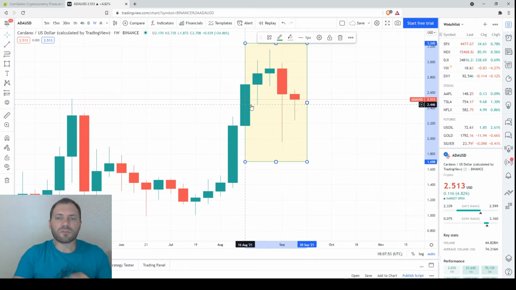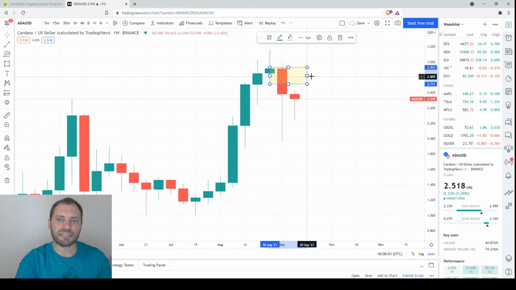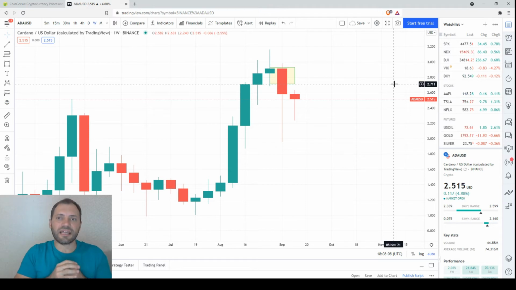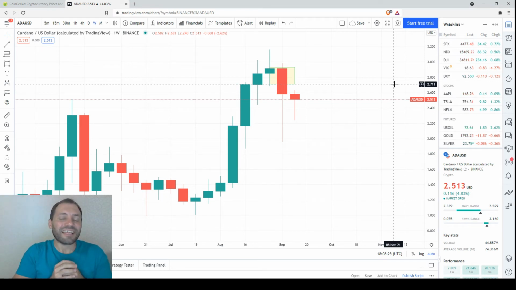But also, if the body of this candlestick was a bit smaller, let's say like this, although bearish one, it would have been a hammer. So it is a candlestick that usually takes place at the end of some correction. That's why this is a little bit tricky situation where we can choose between these bullish and bearish signals. That's why I would like to say that we have to wait and see.